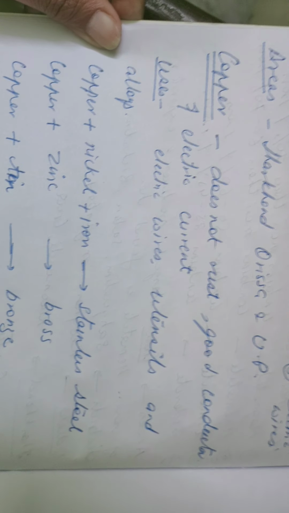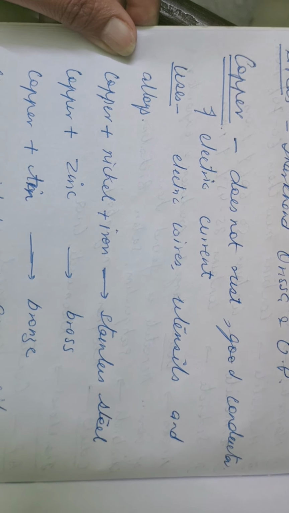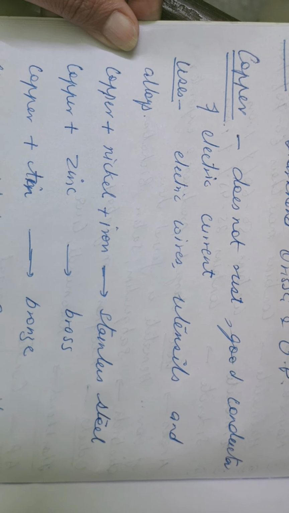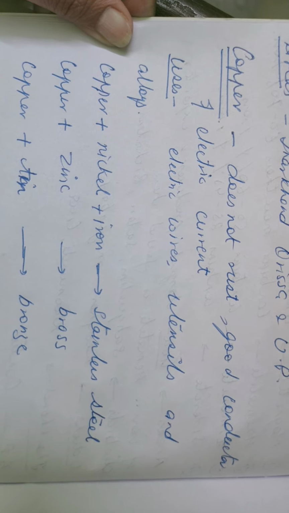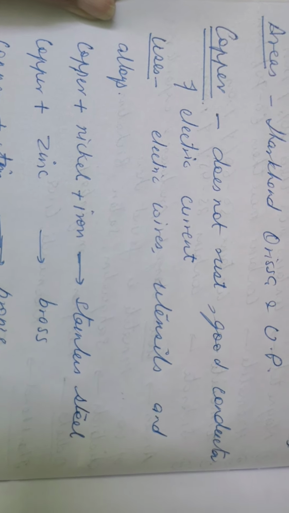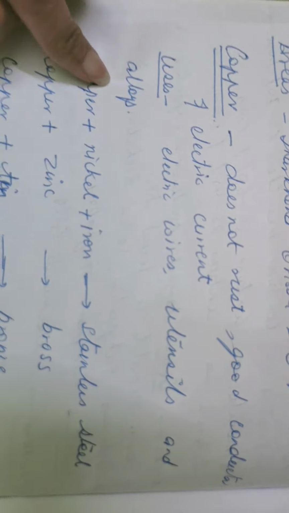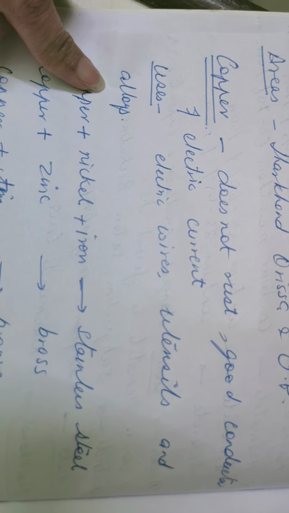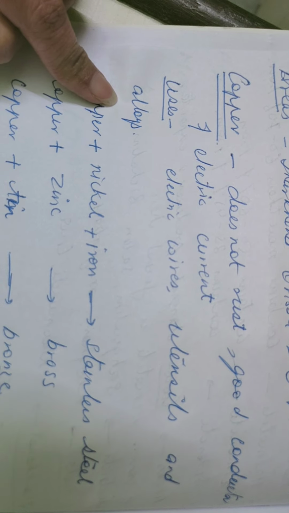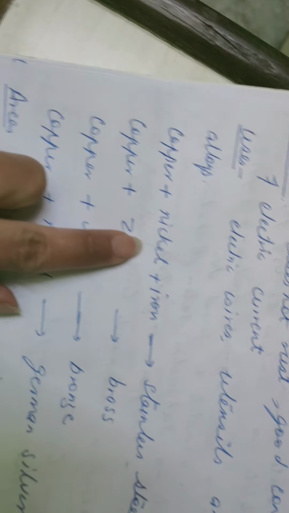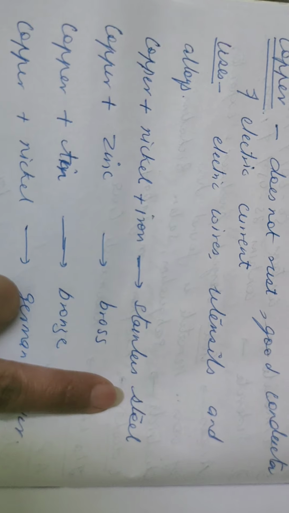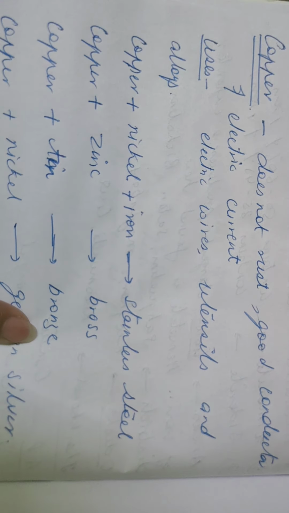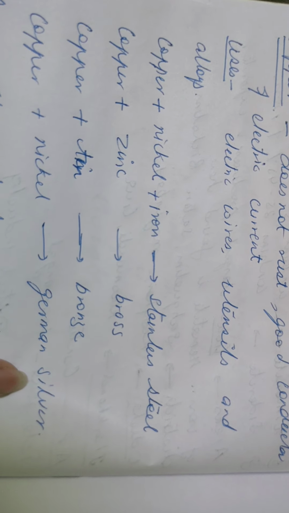Then the last one which we have as metallic minerals in our syllabus is copper. Again, it does not rust. It is a good conductor of electric current, and therefore electric wires, utensils and alloys are made of copper. I hope you know the meaning of alloy. Alloy means when two or more minerals or metals are mixed together to form a third metal. So copper is mixed with nickel and iron to make stainless steel. Copper with zinc makes brass. Copper with tin makes bronze. Copper with nickel makes German silver.